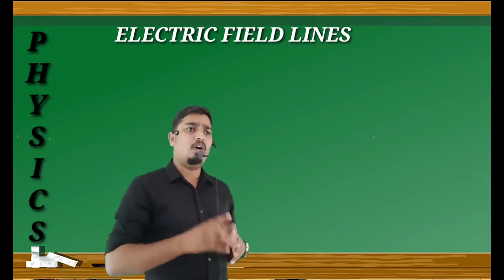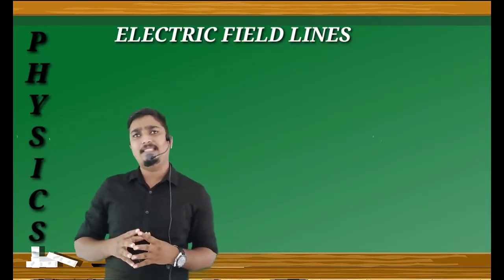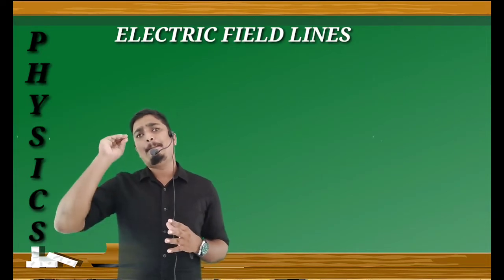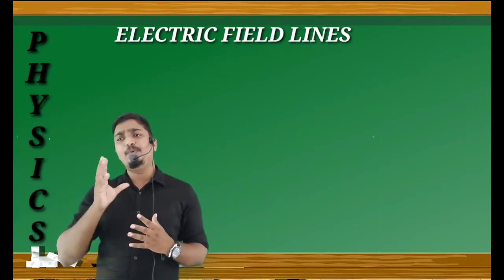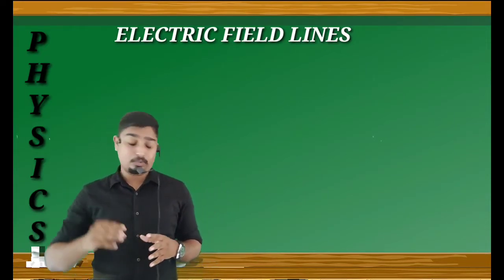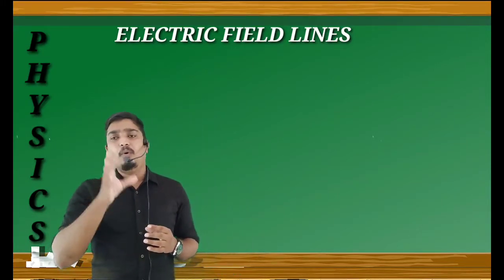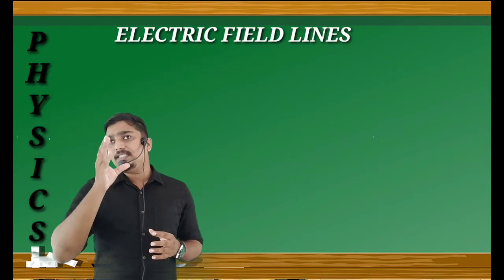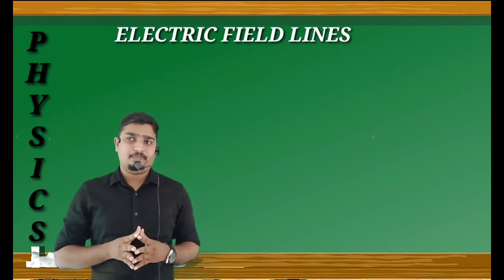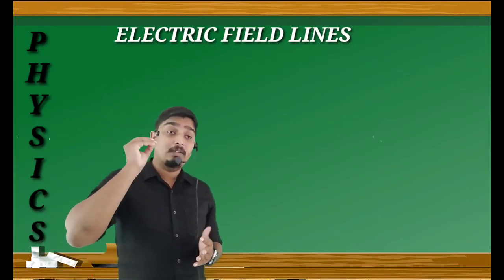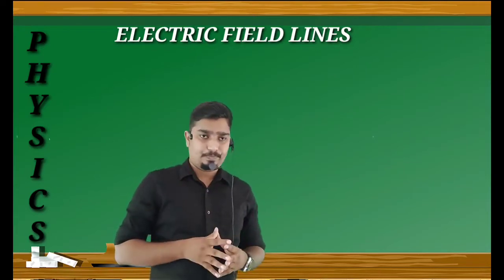He states that the electric field line of force is the path along which a unit positive point charge would move if it is free to do so.